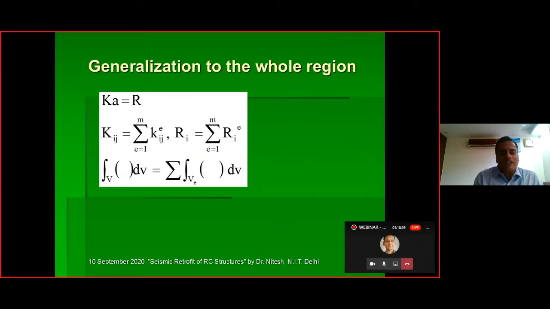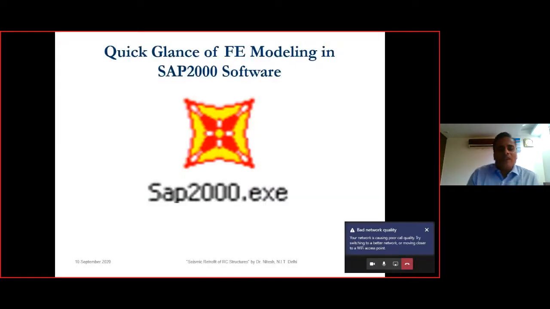So here K_ij, that is the global stiffness matrix, we can get with the help of the combination of the various element stiffness matrices. In a similar fashion, the global forces we can get as a summation of the various element forces. So in this way we can solve the entire mx double dot plus cx dot plus kx is equal to 0 matrix equation, and we can get the displacement and the required forces with the help of FE. This is one of the software that is dependent upon the FE equations, finite element equations, and it used to incorporate those particular finite element equations.